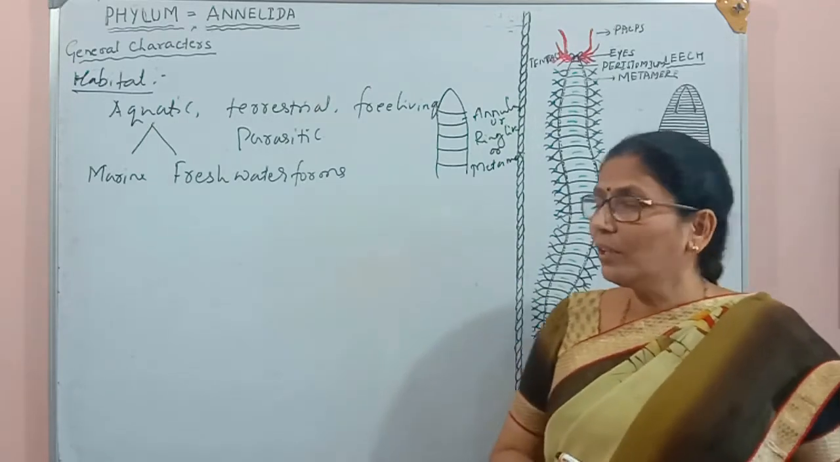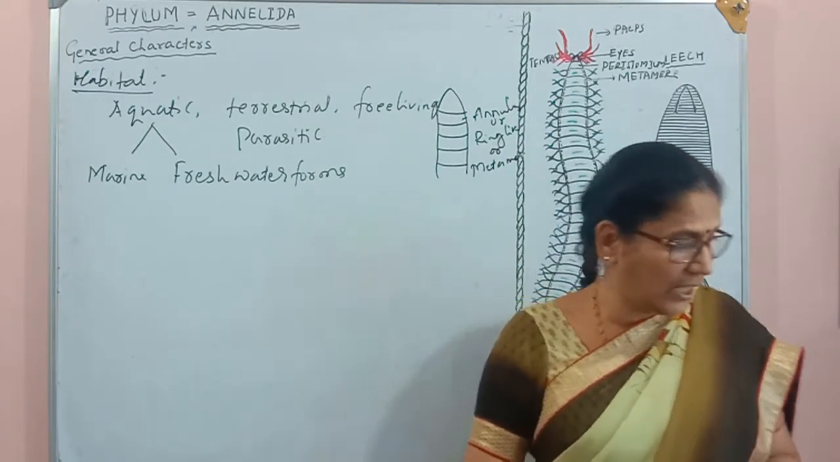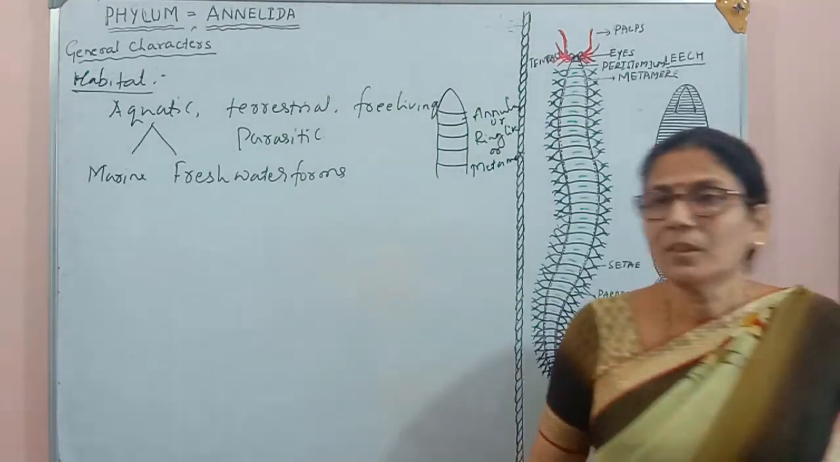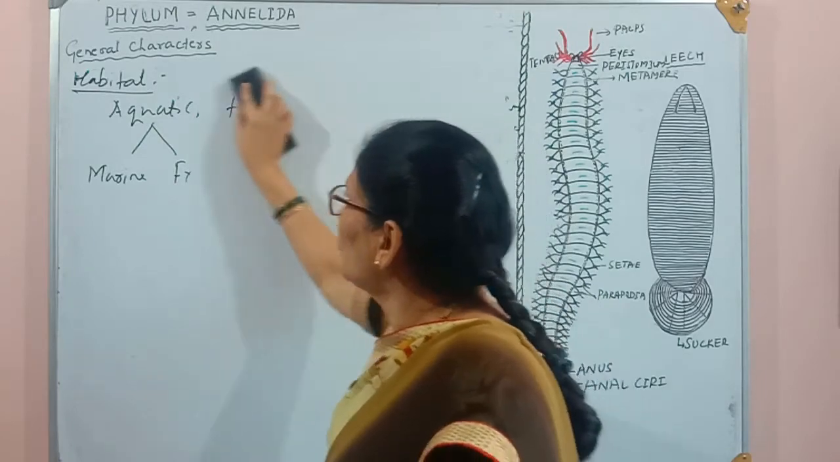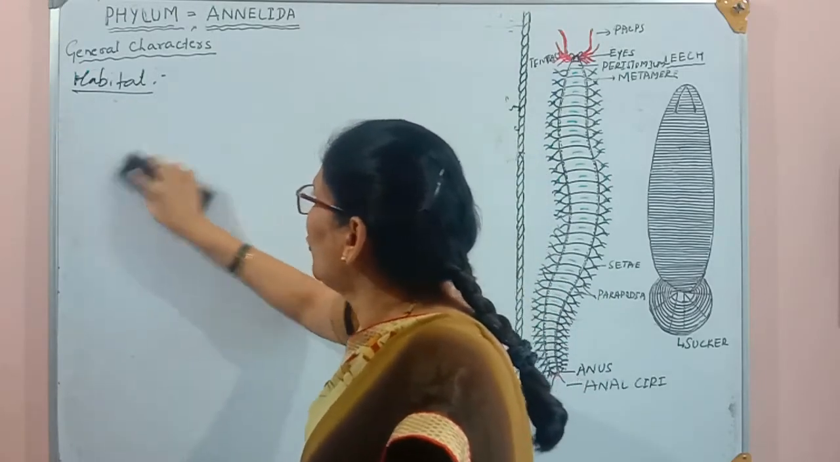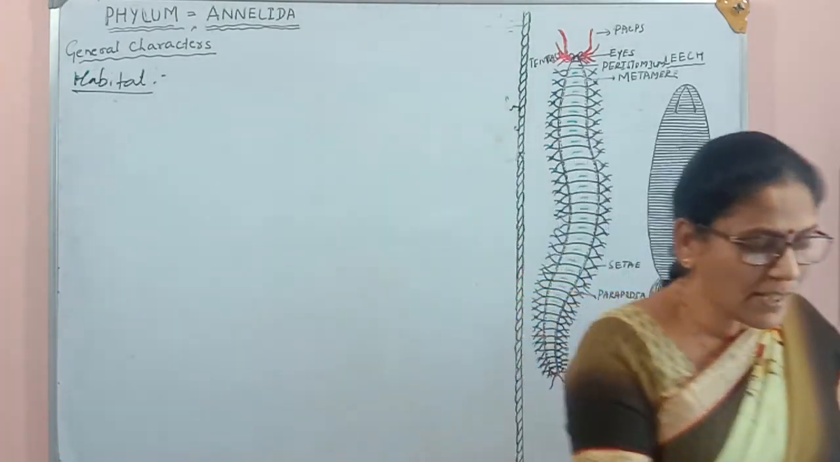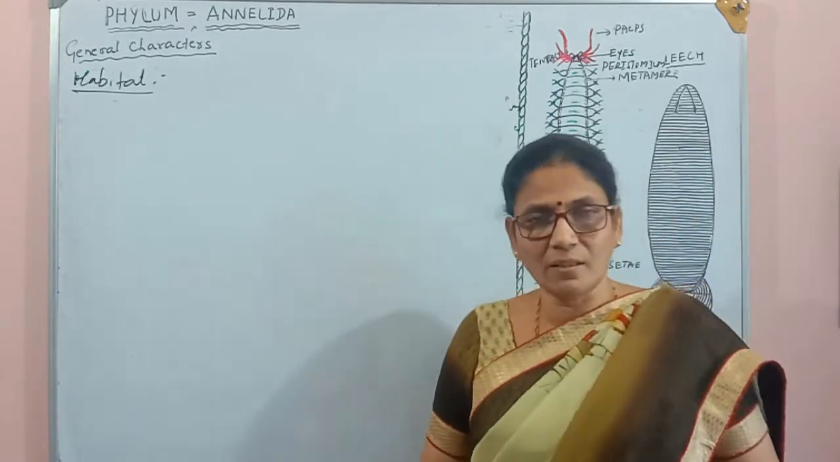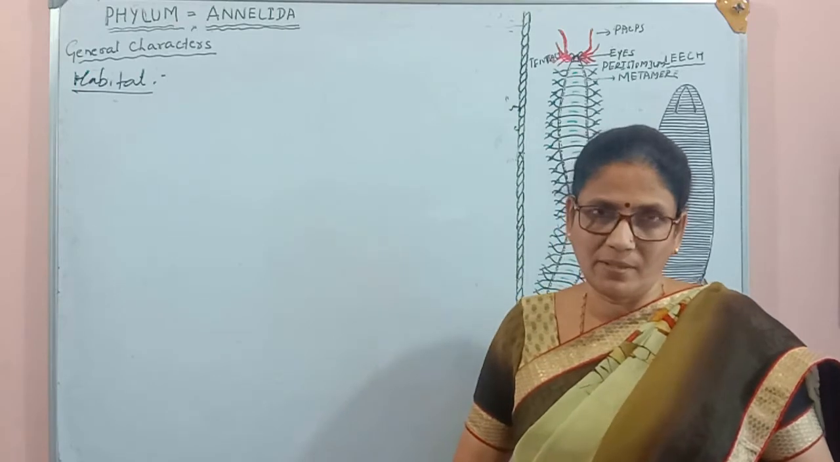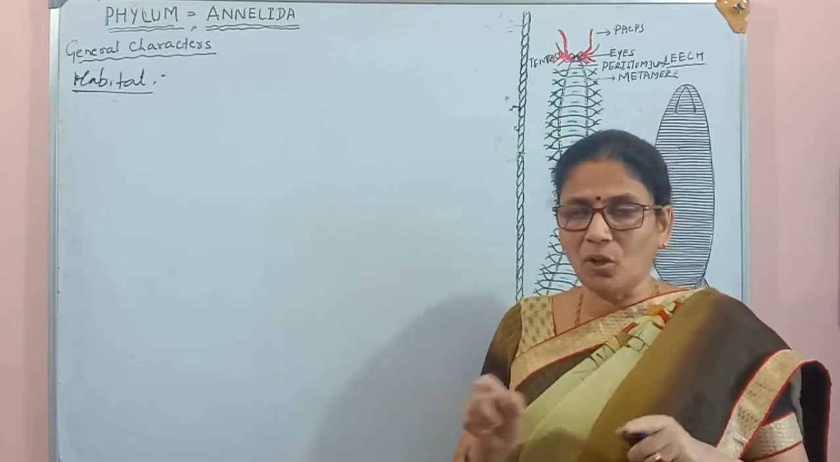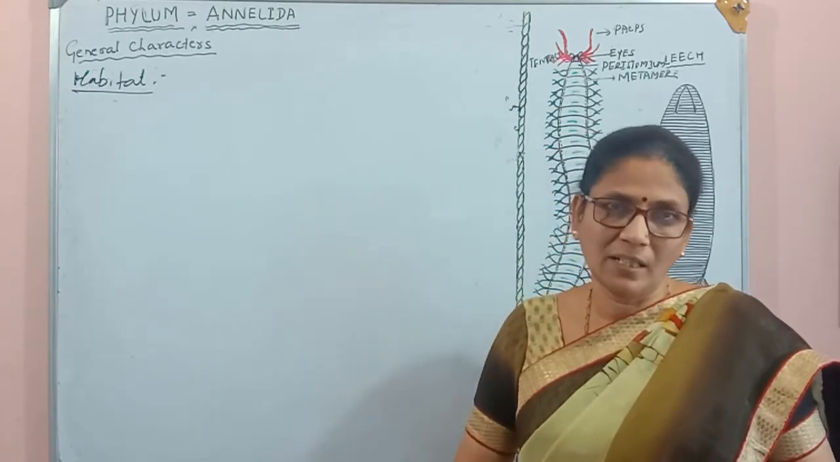So the phylum Annelida is classified into three classes. The classes are Polychaeta, Oligochaeta, and Hirudinea. So why am I mentioning these classes? Because in your NCERT book, they have mentioned three organisms, and these three organisms belong to each of these classes.